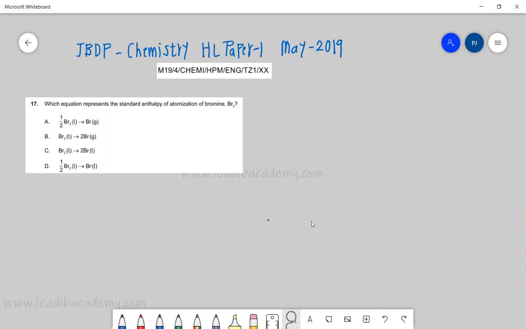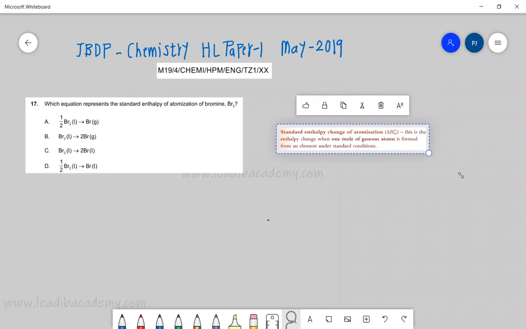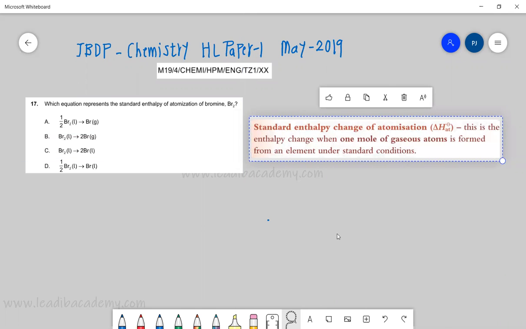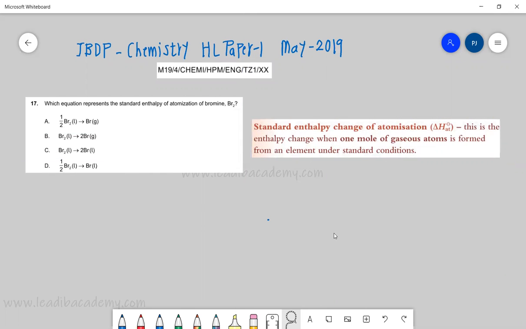Okay, let's look into question number 17. Which reaction represents the standard enthalpy of atomization of bromine, Br2? Now here comes the interesting part: you should be very, very clear with the definition. The definition of standard enthalpy of atomization is the enthalpy change when 1 mole of gaseous atoms is formed from an element under standard conditions.